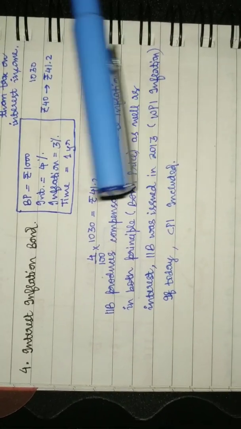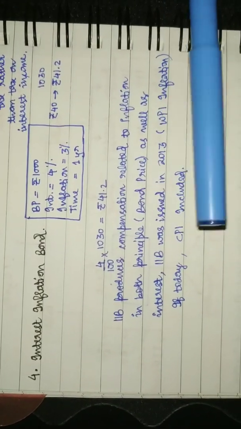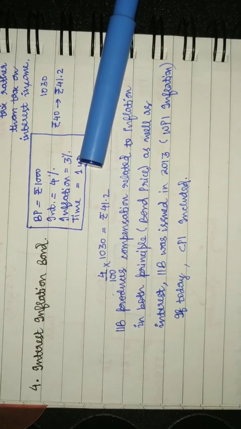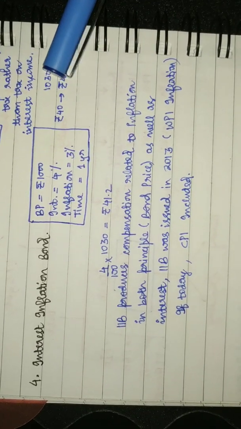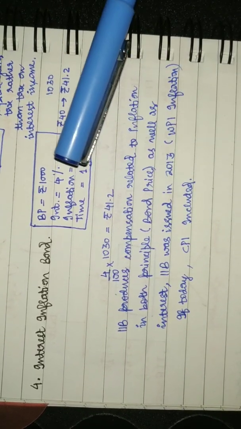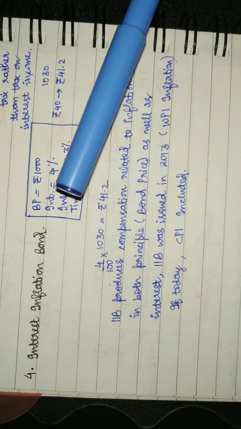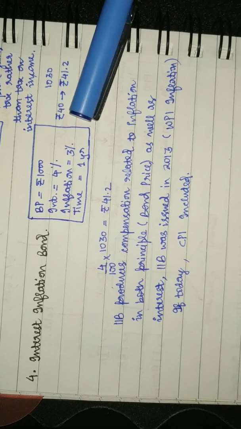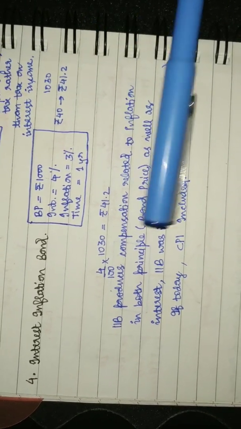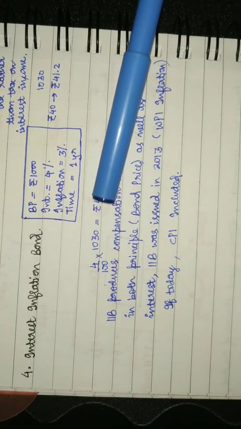So the effect of inflation on the bond price: rupees 1000 would be converted to rupees 1030 with the inflation, and the interest, that is rupees 40, would also be converted to rupees 41.2.